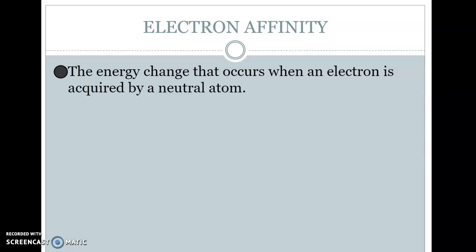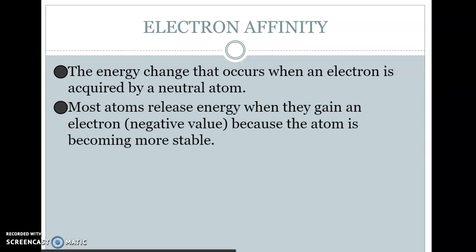Electron affinities are always negative numbers because what they are representing is how much energy the atom gives up as they gain an electron. Generally speaking, that's because it's becoming more stable, right? It goes from a higher amount of energy to a lower amount of energy, making it more stable. And when something is given off, it's recorded as a negative value.